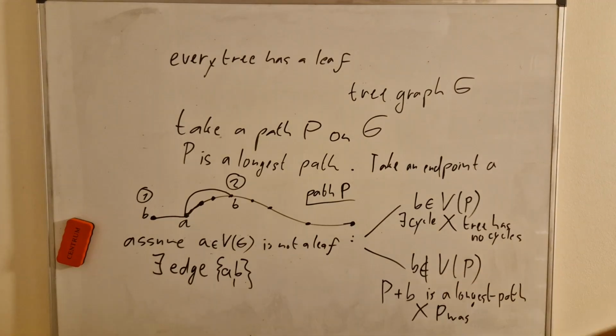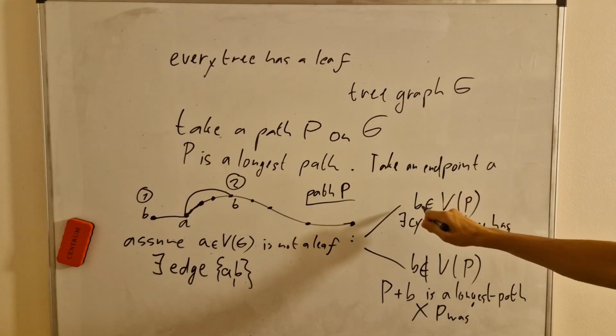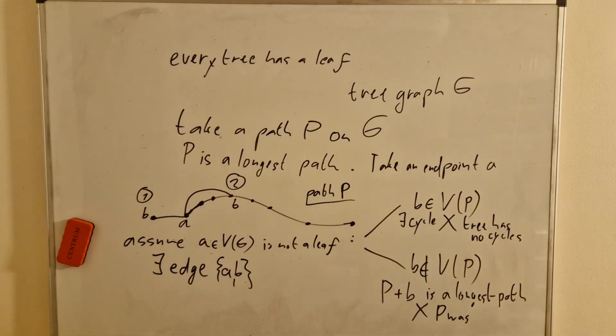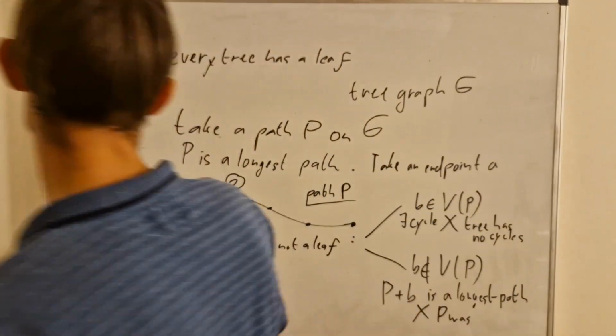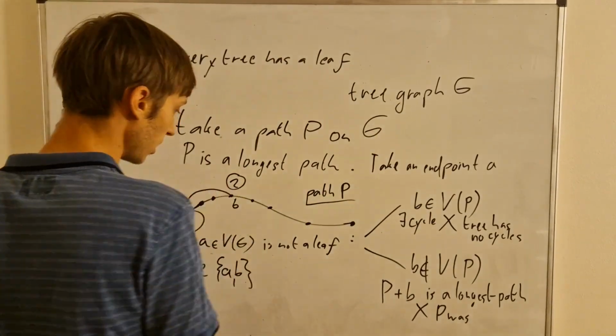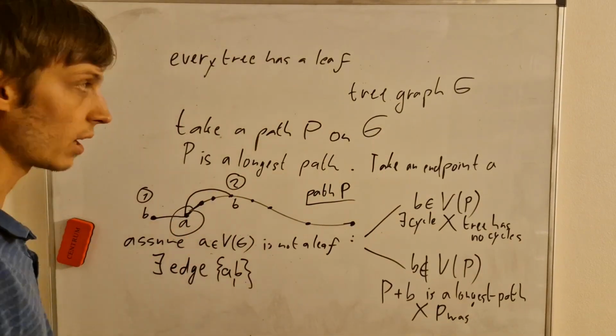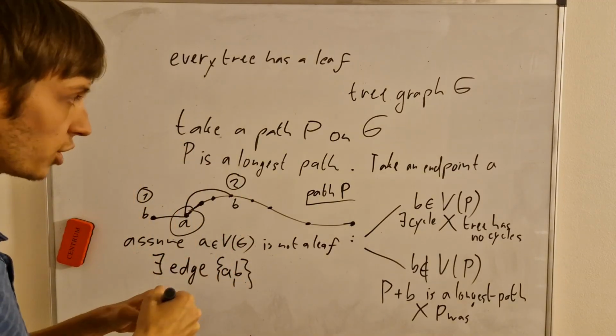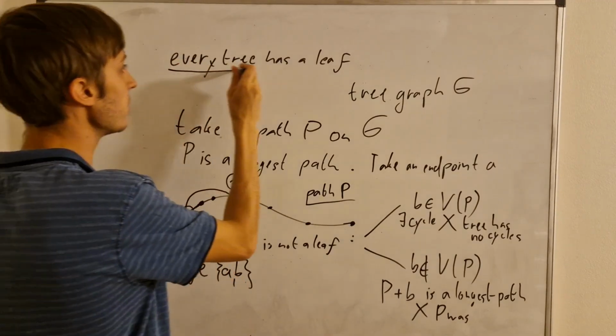So that's also in contradiction. So it doesn't work if B is on the path or if it's not on the path. Both things don't work. So we contradicted the assumption that this A here is not a leaf, so it must be a leaf. Alright, so with these few logical steps, we've proven this statement that every tree has a leaf.